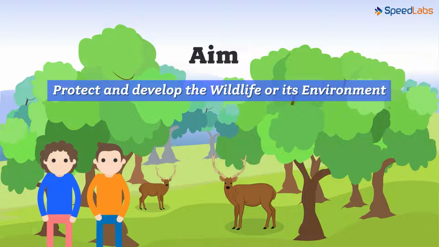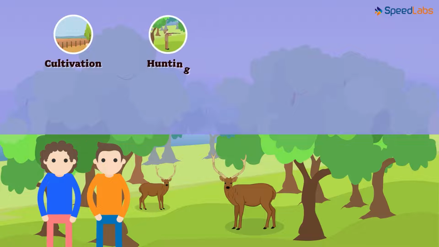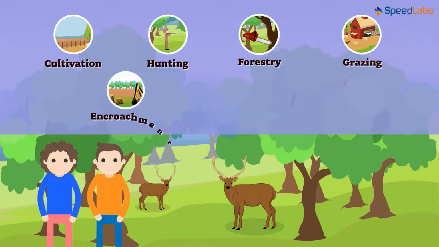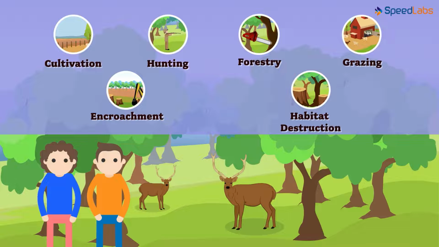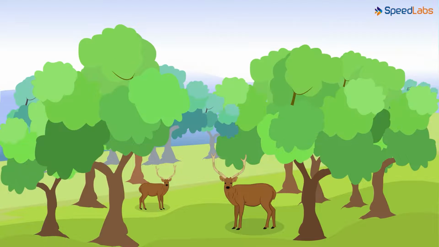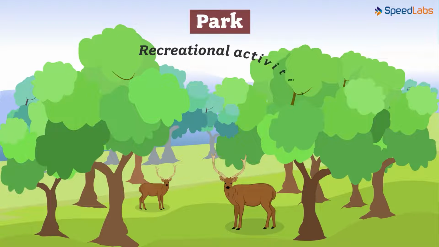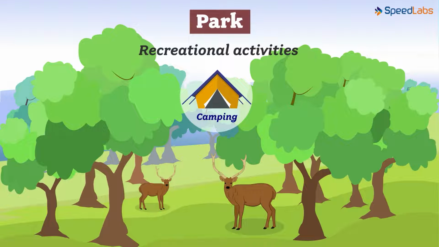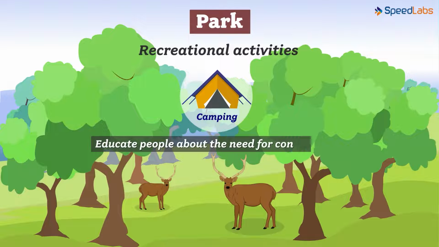Which activities are we talking about? Cultivation, hunting, forestry, grazing, encroachment and habitat destruction are strongly prohibited. If people living here require procuring of any forest produce, they need to ask the relevant authorities. How can this area then be called a park? Well, that's because the government allows recreational activities for people like us. Camping and other activities are designed to help educate people about the need for conservation. These parks act like awareness arenas for common people.